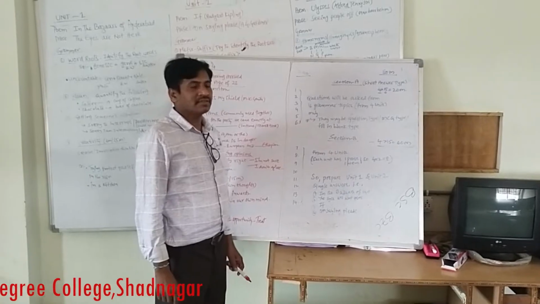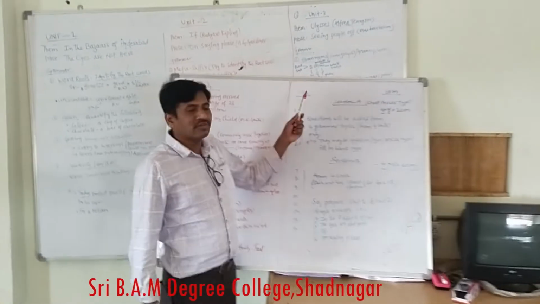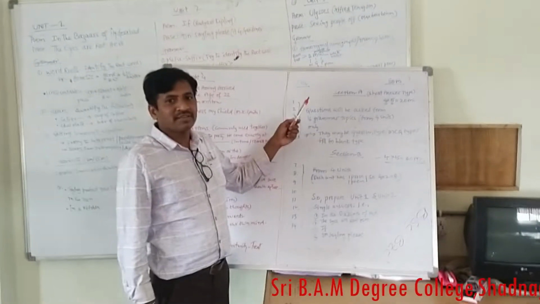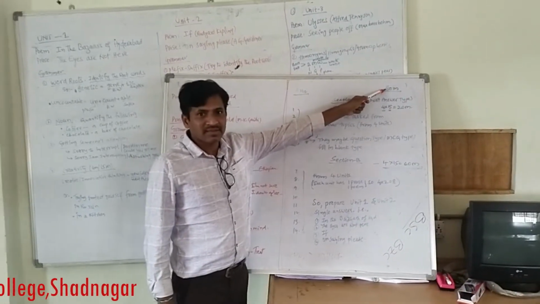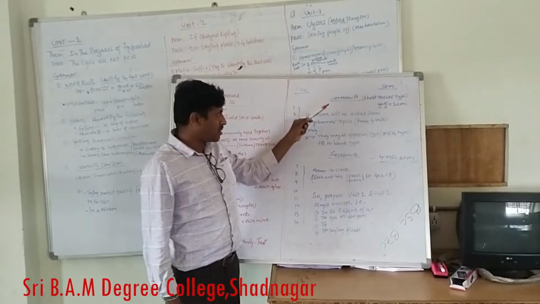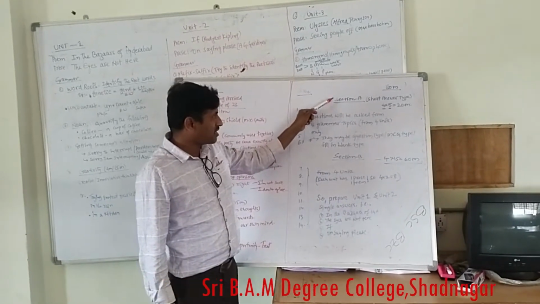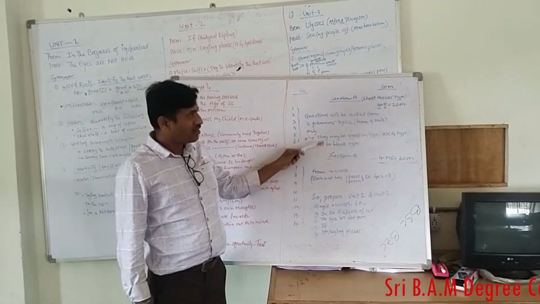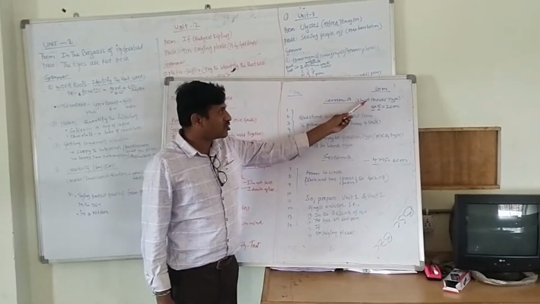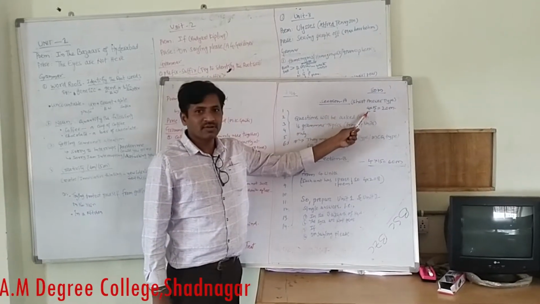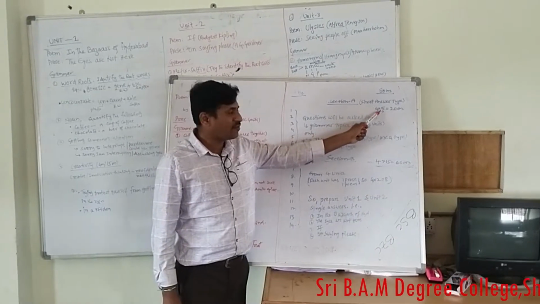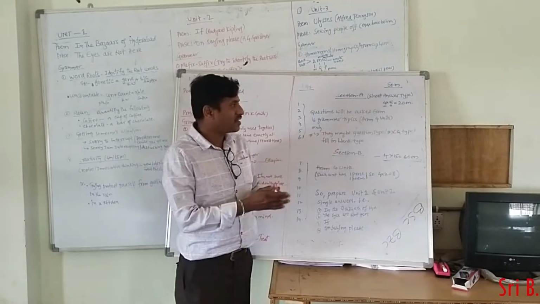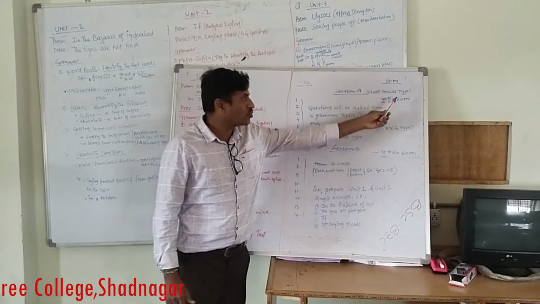Good morning, friends. As you know, tomorrow will be the English exam, and this paper will be 80 marks. This 80 marks paper is divided into section A and section B. Section A is for short answer type: 6 questions will be given, you have to attempt 4. For each question you are going to get 5 marks, total 20.